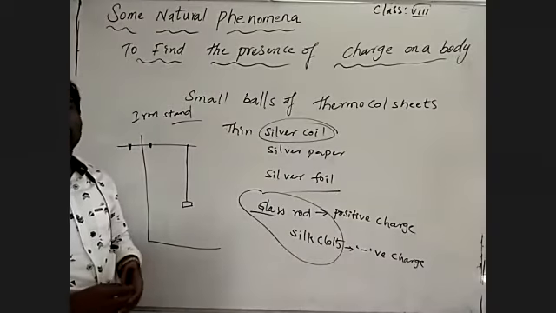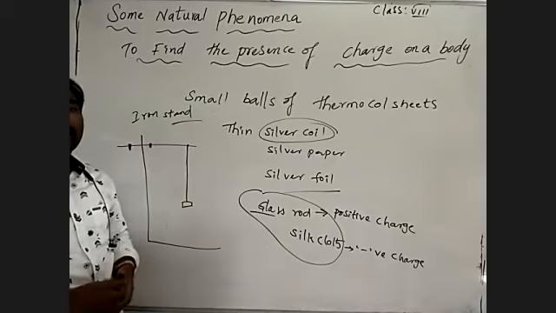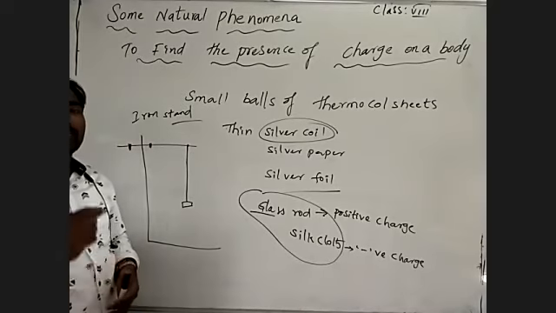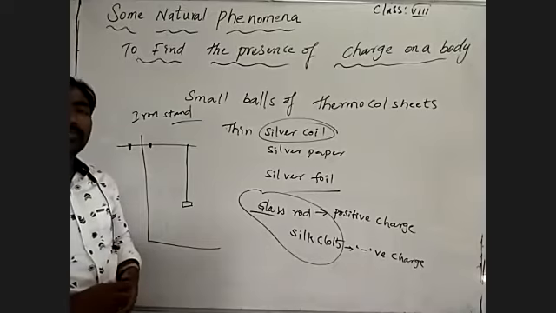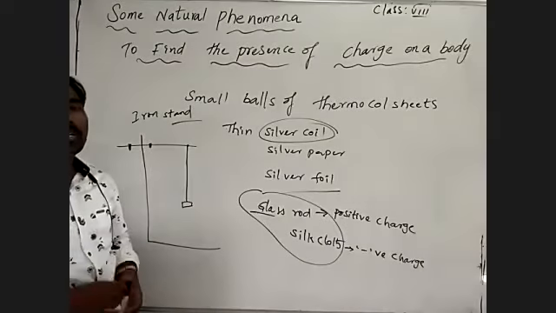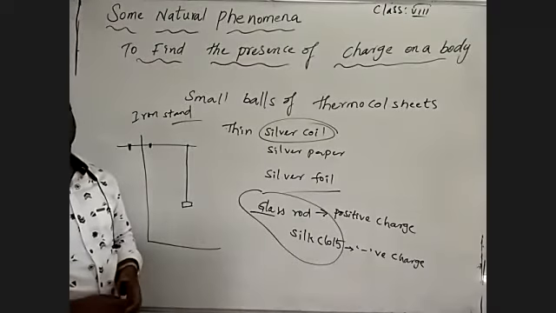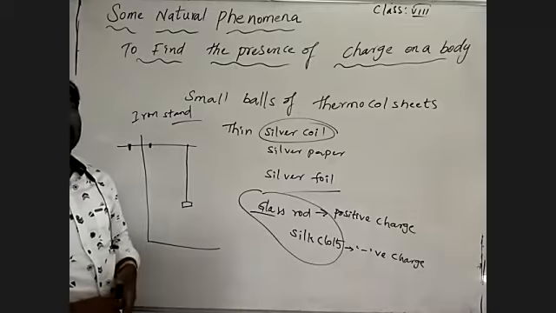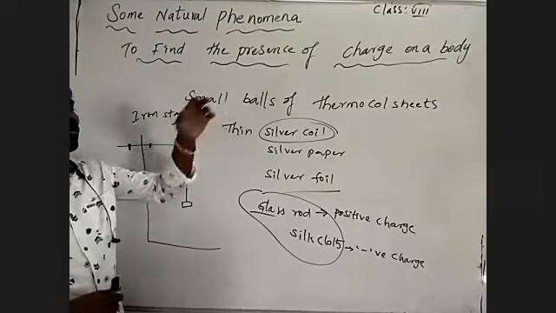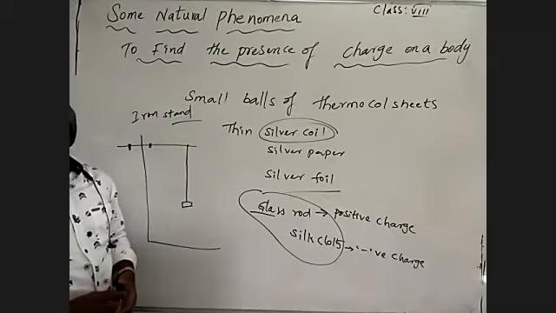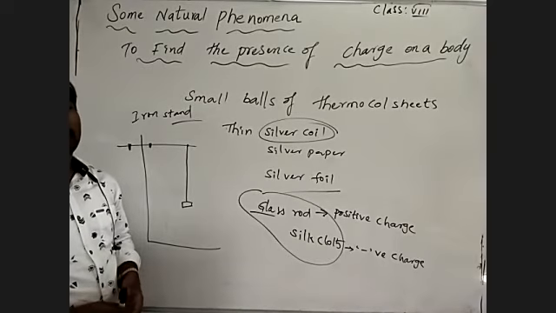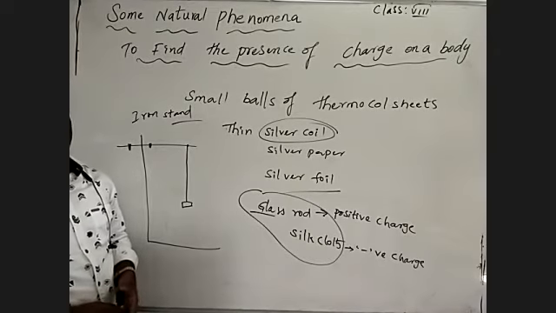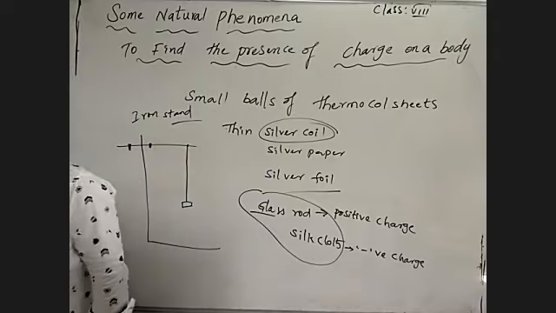The gold leaf electroscope is the same kind of device. It can identify what is the charge present on a body, and it also measures how much charge is present on a body. Which device are we utilizing to measure the presence of charge on a body? Electroscope or gold leaf electroscope. Understand?